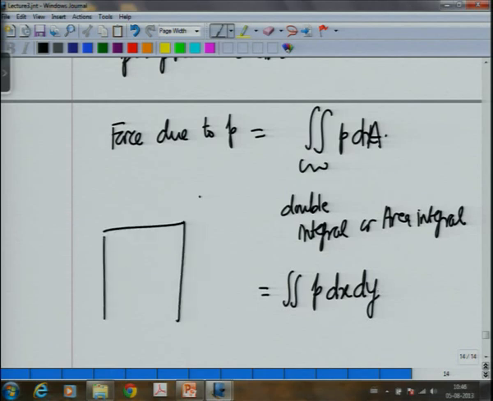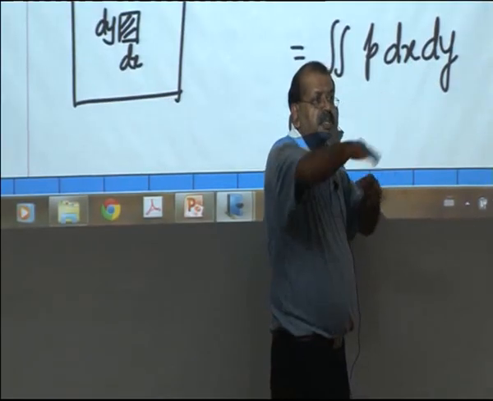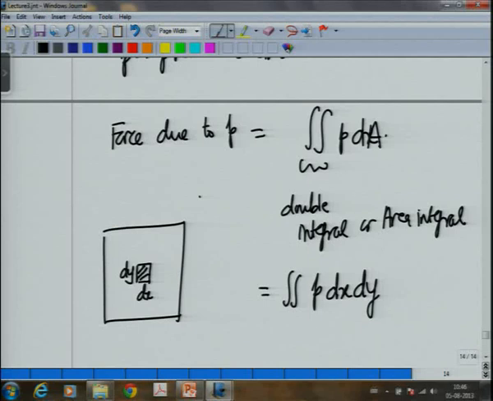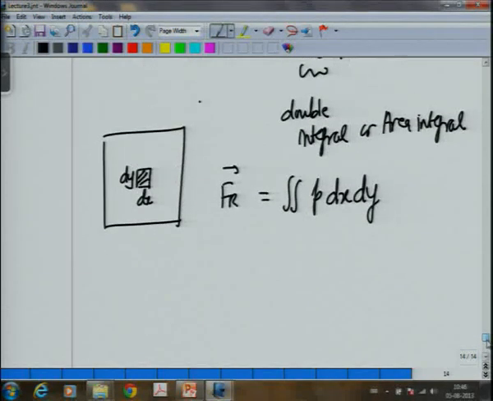That means on the surface where the pressure is acting, I choose a small rectangular element whose dimension is dx along x, dy along y. So, dx dy becomes the area dA multiplied by pressure which is acting at that point, that will give me the force, and we integrate this to get the total force.